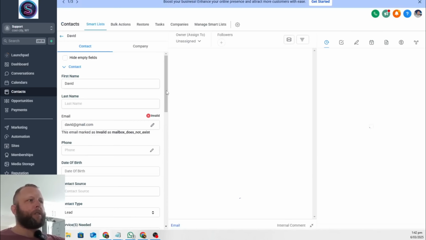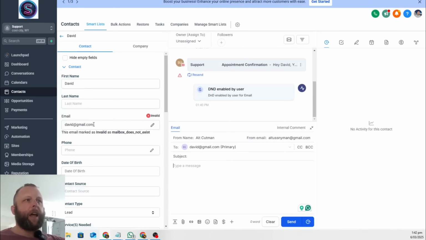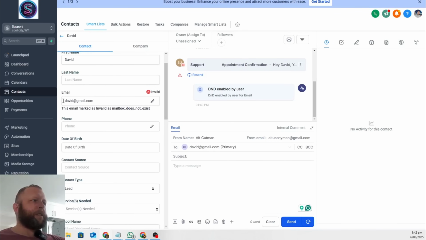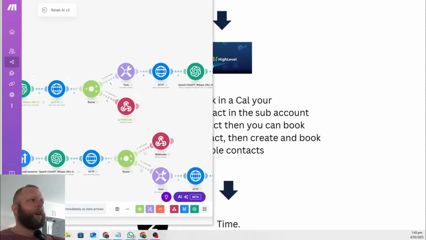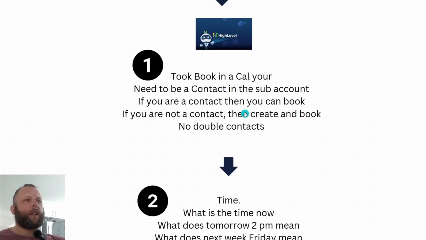Otherwise the calendar booking is just going to be part of test, and test is not going to bring up anything, or guest at least. You can see this doesn't exist, so Highlevel is smart enough for that, but you have a contact saved with David. Now if you try to create another booking for David again and you don't make a check automation to see if this contact exists, it's going to fail, because it can't just create another contact called David because David's already in here. So that's the first problem you have to deal with and figure out how to get through: double contacts, and creating those contacts to actually book into the calendar.